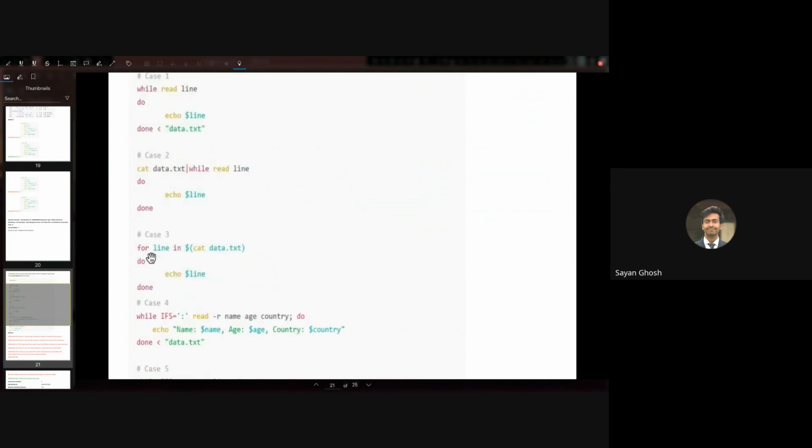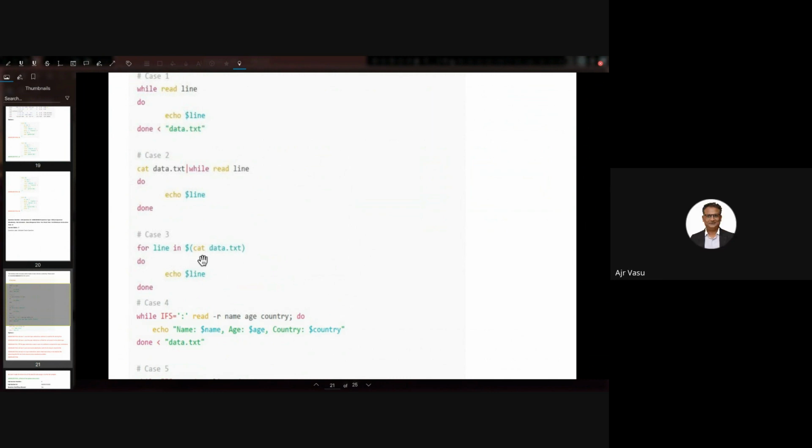So in the third one, we are doing for line in cat data.txt; echo line. We saw something like this near the start of the paper. So what will this do? Actually, sir, in the cat data it will go line by line in the for loop. No, here we have something written in cat data.txt.